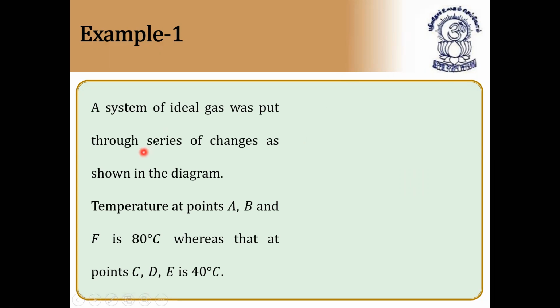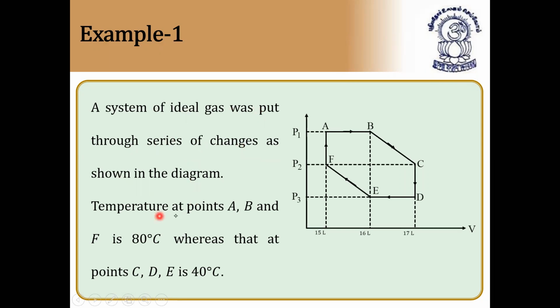So this is called an irreversible process. Now let us check some questions based on this concept. Question number 1. A system of ideal gas was put through a series of changes as shown in the diagram. Temperature at points A, B, and F is 80 degrees, whereas that of points C, D, E is 40 degrees. So they have taken a pressure as well as volume and given a temperature. So it is a cyclic process.